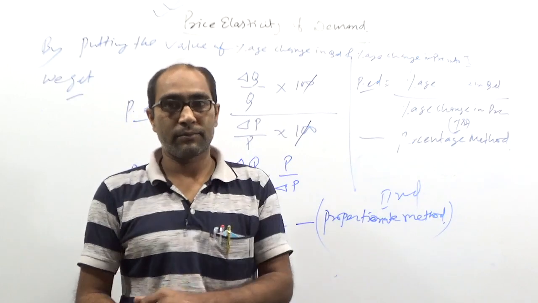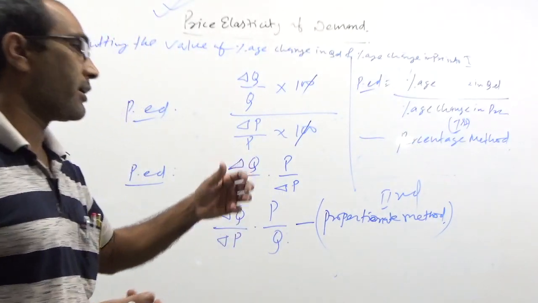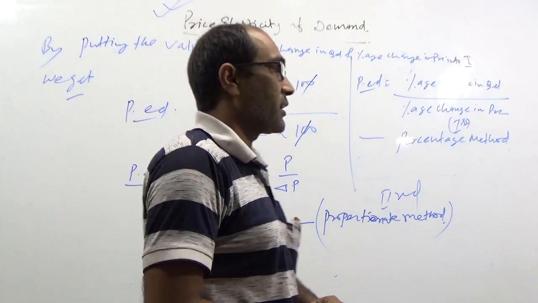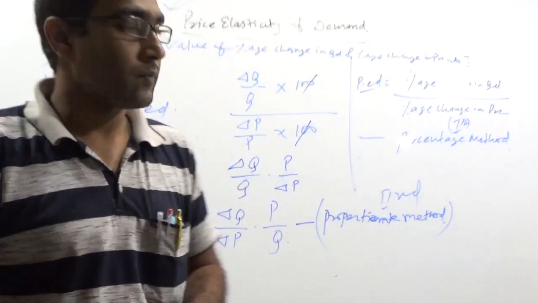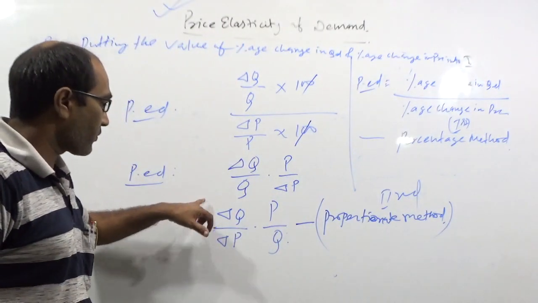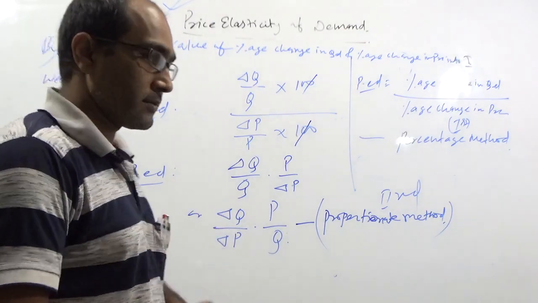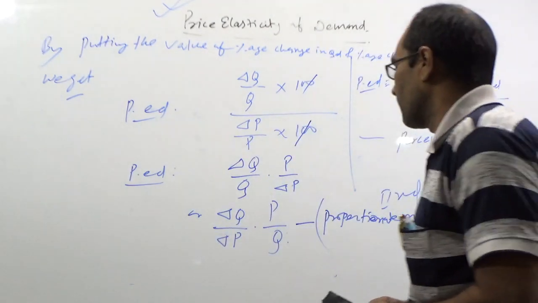But for the second, you don't need to calculate the percentage change in QD and percentage change in price separately. You can combine changes in both quantity as well as price together to calculate the value of elasticity.